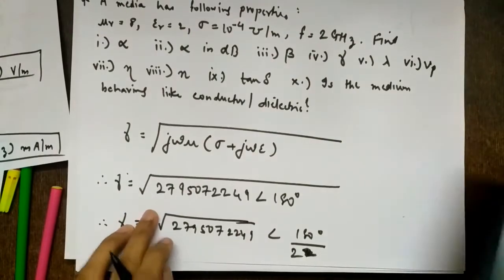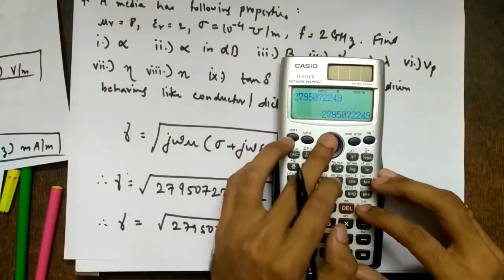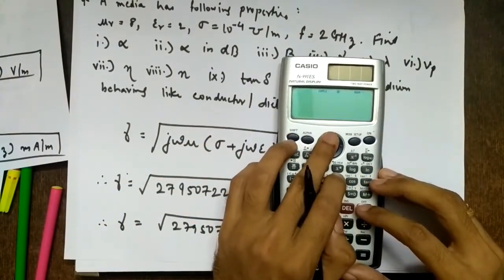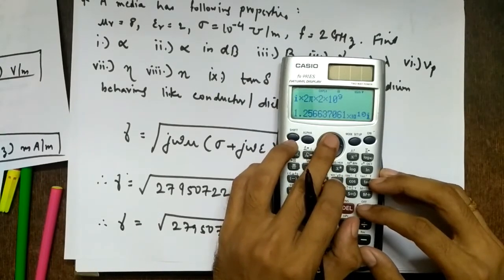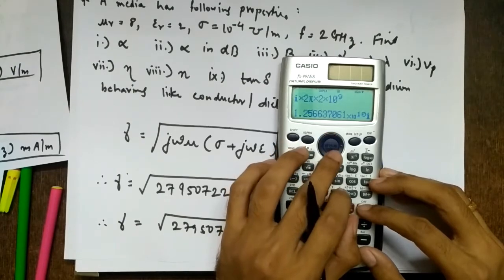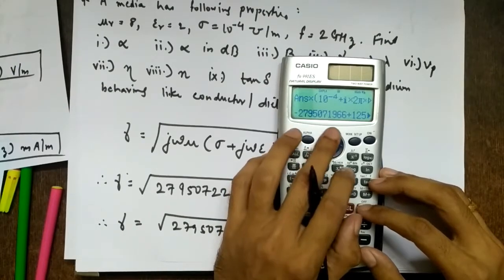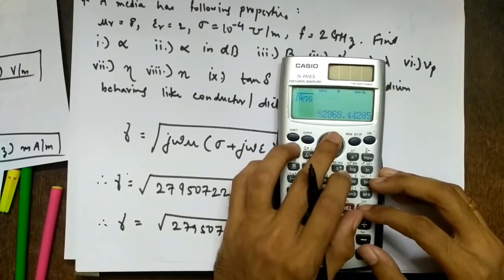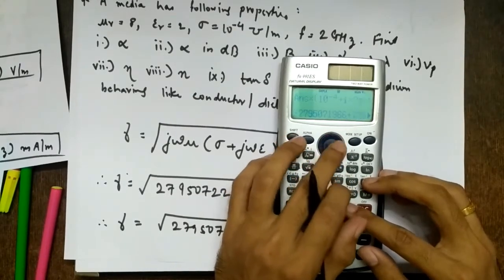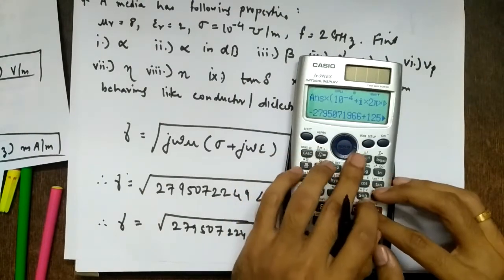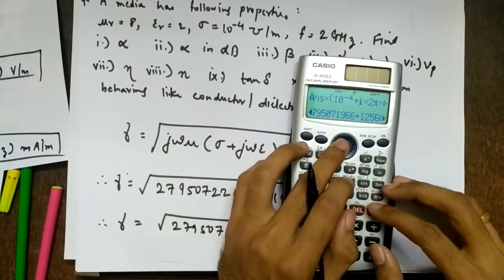Oops, I made a mistake. Mu 0 I have not multiplied, it seems. That's what I was thinking, how I get such a big number. In j omega mu, yes, I have not multiplied mu. So I will do this. Here I have to use mu.